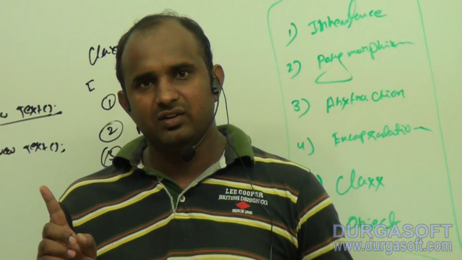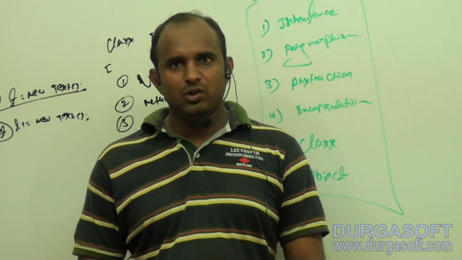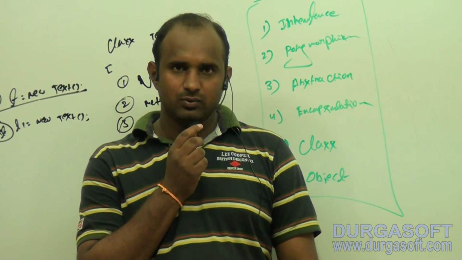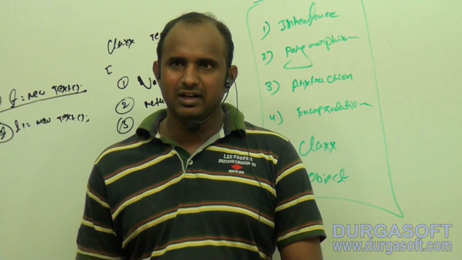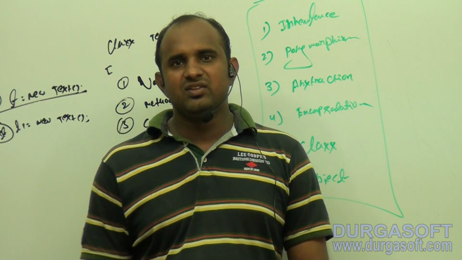The main advantage of inheritance is to reduce the length of the code and to reduce the redundancy of the application. Ratan, how to reduce the redundancy? Just reuse the code. Don't declare the code multiple times, reuse the code. So first of all, what is the definition of inheritance?